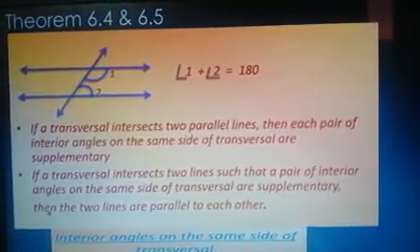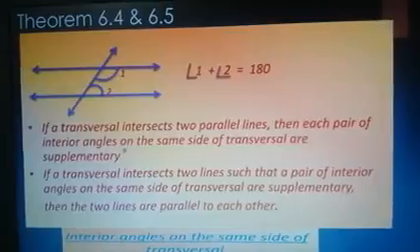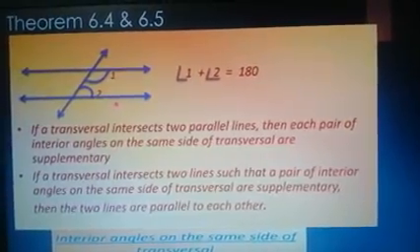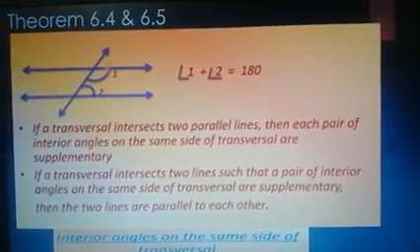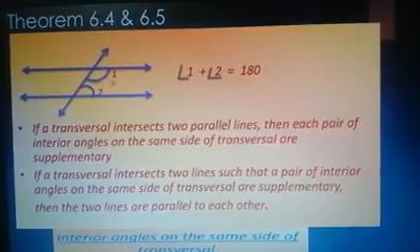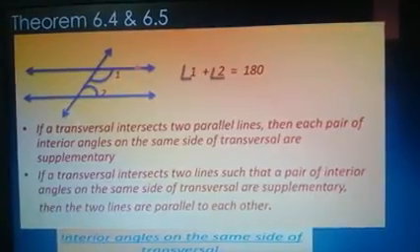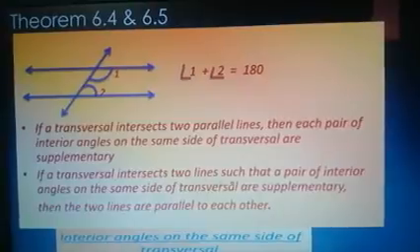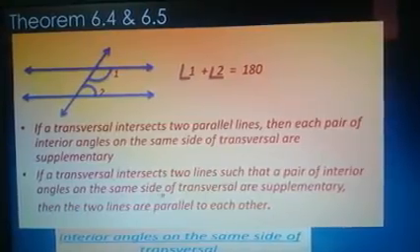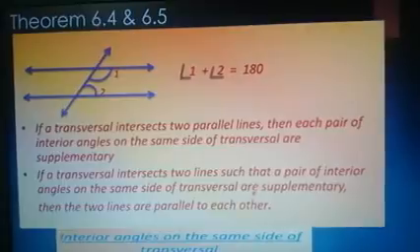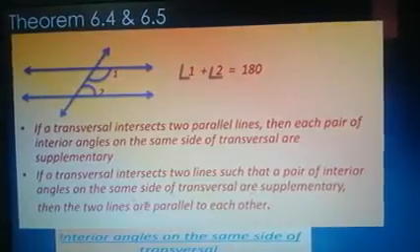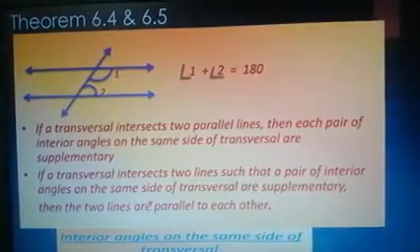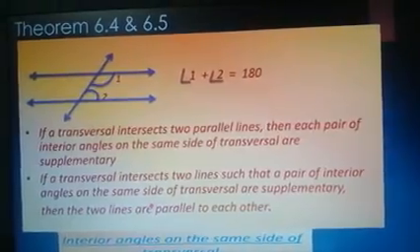So now the next one will obviously be the reverse of that. It means, if the sum of interior angles is equal to 180 degrees, then the lines are parallel. That's what it says. If a transversal intersects two lines such that a pair of interior angles on the same side of the transversal are supplementary, then the two lines are parallel to each other. So this is with respect to the interior angles on the same side of the transversal.